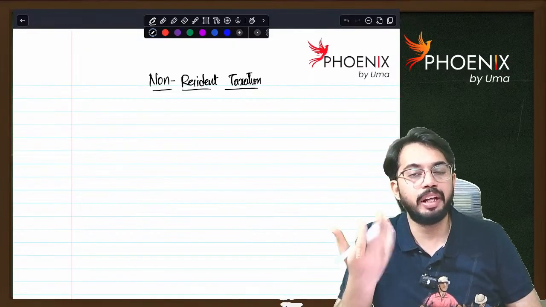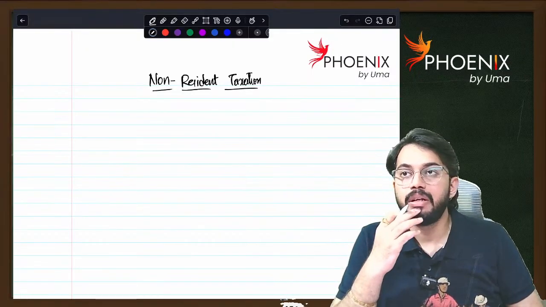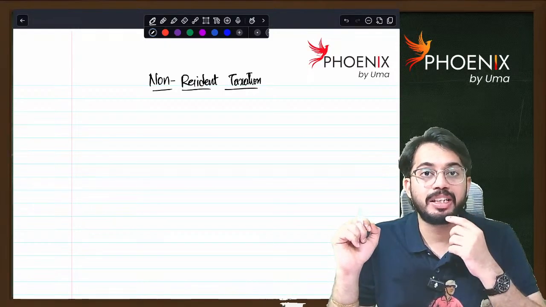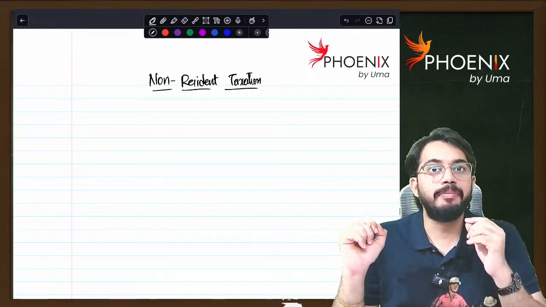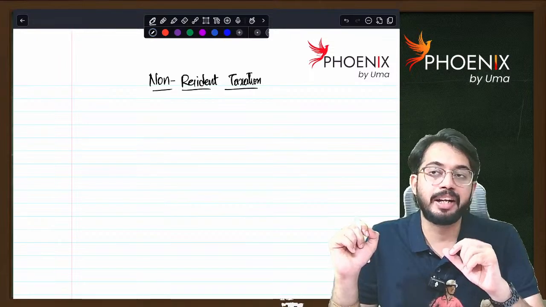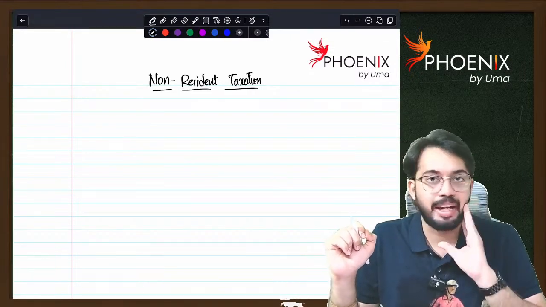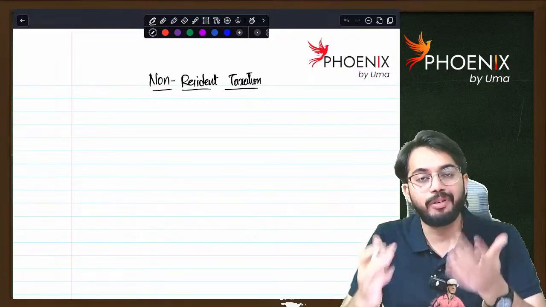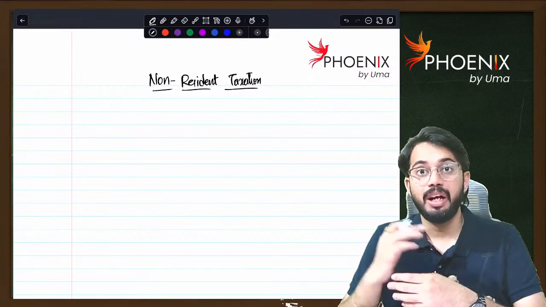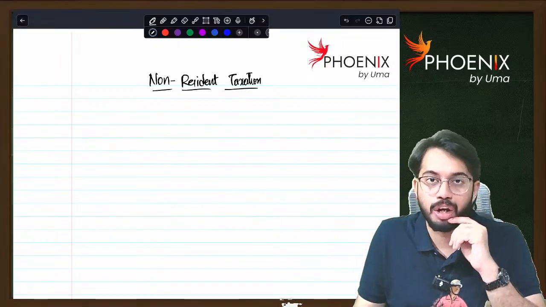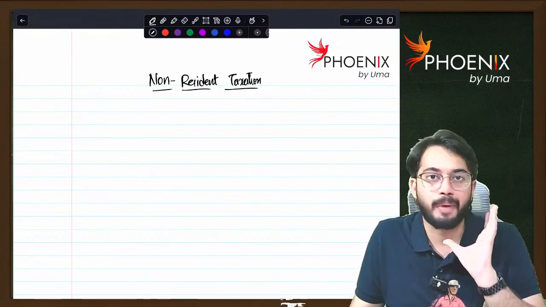It is easy only; you also can learn. But from taxation of NRIs, non-resident Indians, and from taxation of non-residents, almost 7 to 8 marks are asked in every examination. So first I will focus on taxation of NRIs, then taxation of non-residents, then we will do some problems.